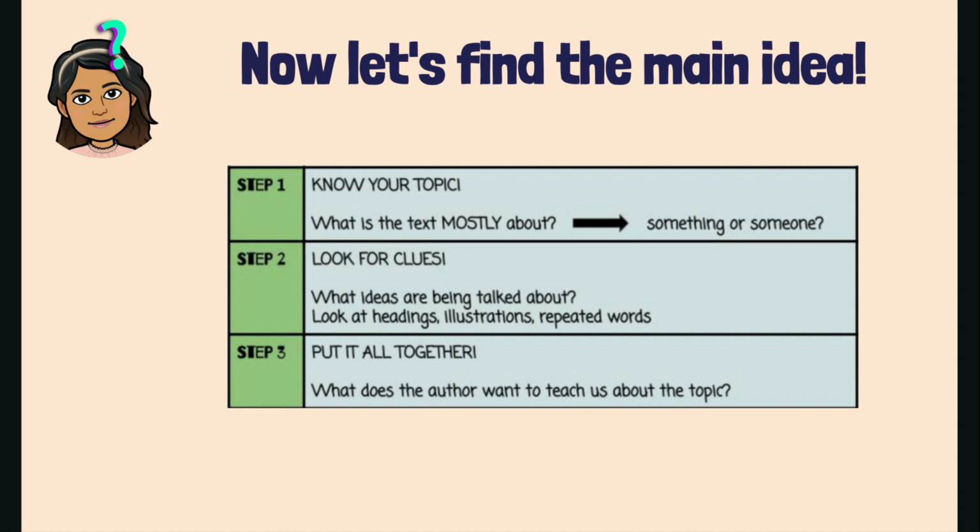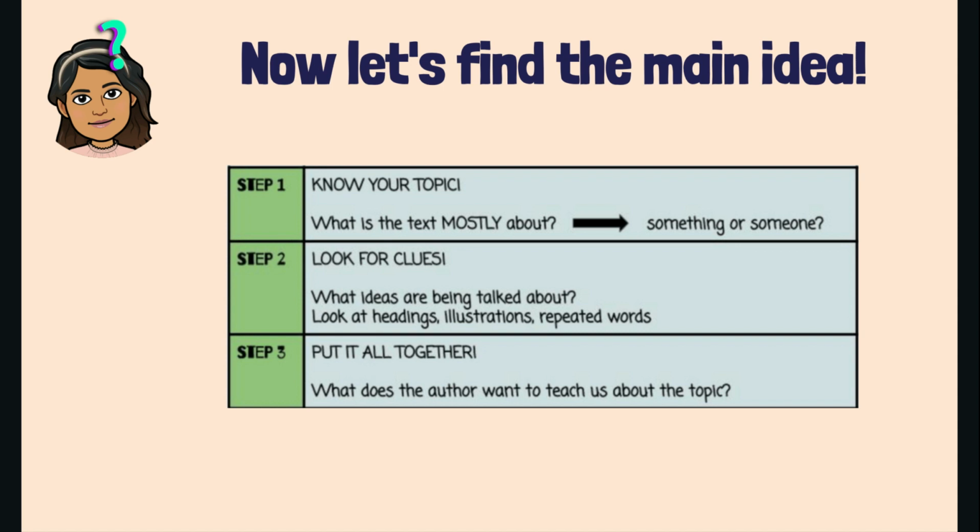In step 2, we are going to look for clues. What ideas are being talked about? We can find these ideas usually because they're being repeated. They're repeated words, repeated images, or headings. You need to look through the whole text to find these clues.